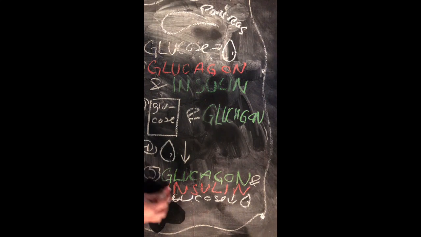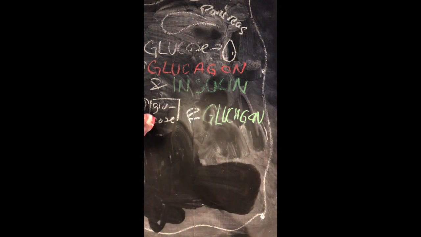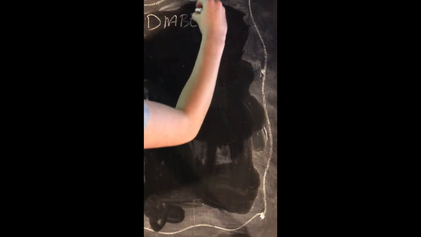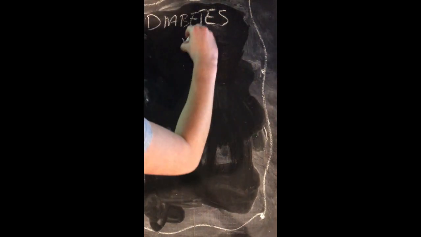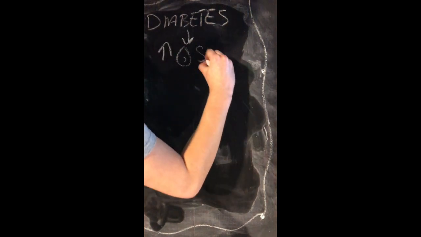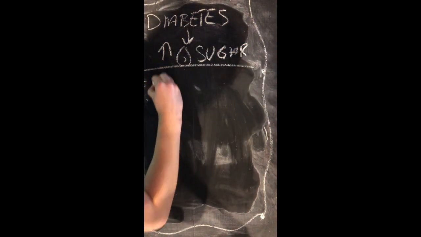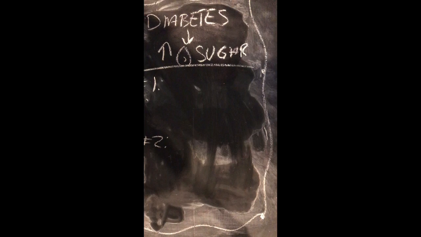The regulation of blood glucose is disrupted in diabetes mellitus, which is a common metabolic disorder. Diabetics' urine is sweet because liver, fat, and muscle cells do not take up or store glucose as they should. This creates high blood sugar called hyperglycemia, which disrupts normal metabolism. There are two main types of diabetes.